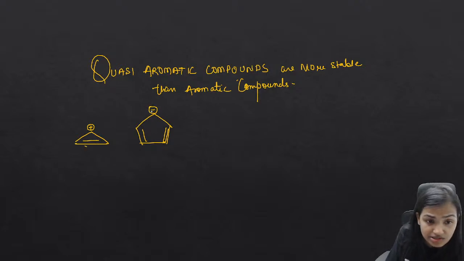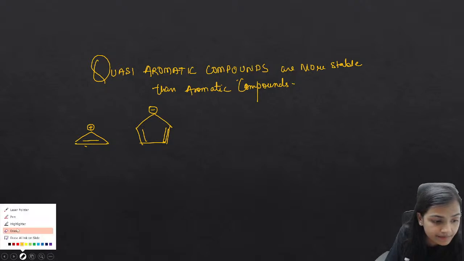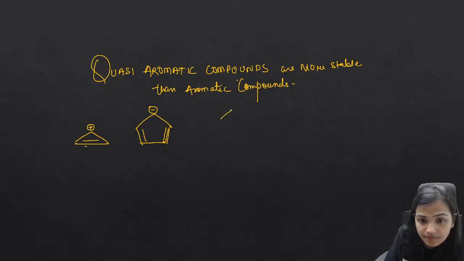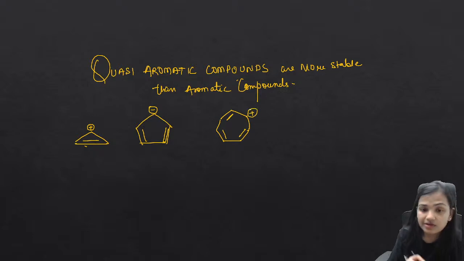This charge is also a part of this delocalization. Or I can take another example which I just took, let me do it again. This, and this yet to be positive. So such compounds are quasi aromatic.